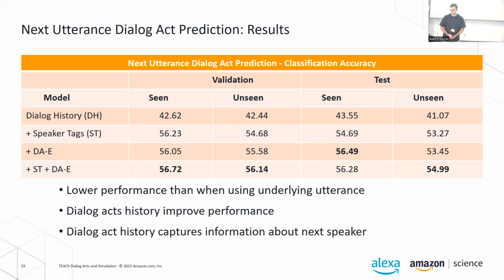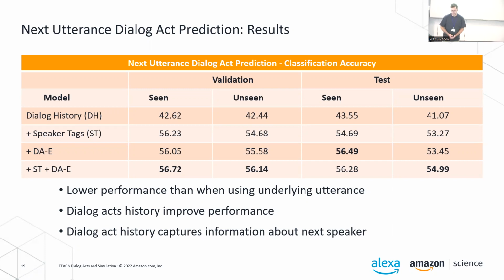The first thing that we can see is that the overall performance of this task is significantly lower than the previous task. It's pretty much half the accuracy. But we do see that speaker tag and dialog act history significantly improve the performance compared to the improvement we saw in the previous task. So we see that it's almost a 10% accuracy gain.